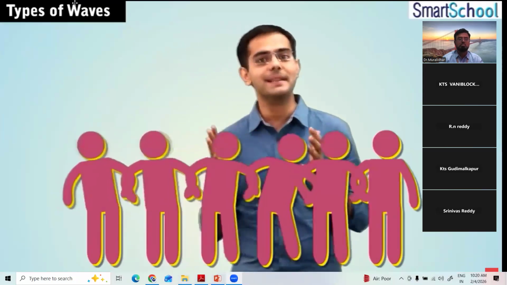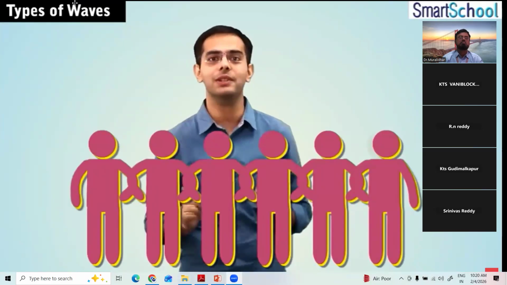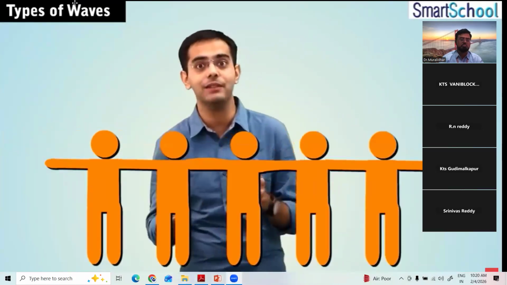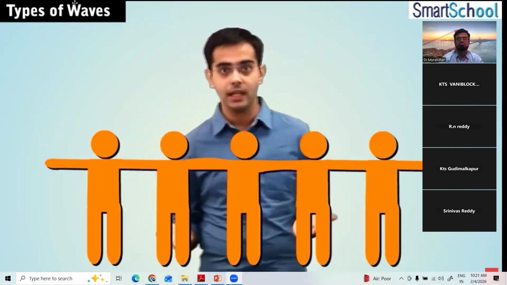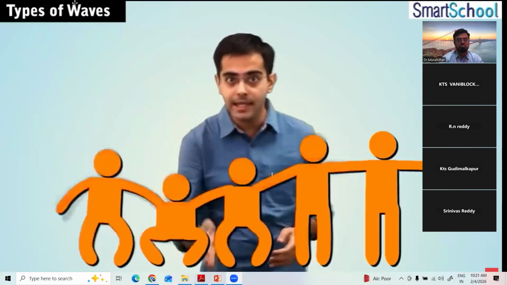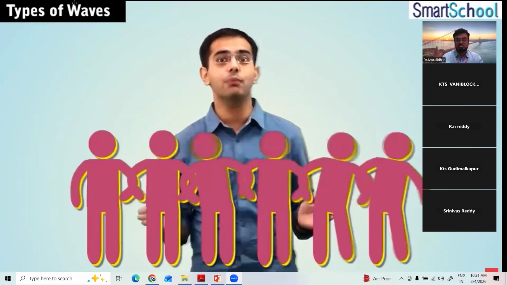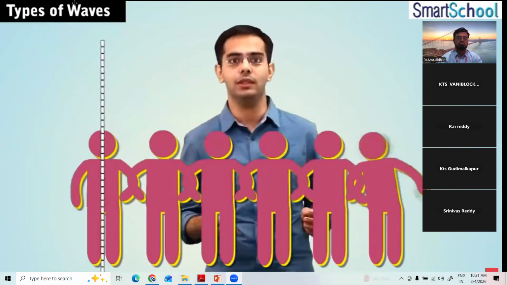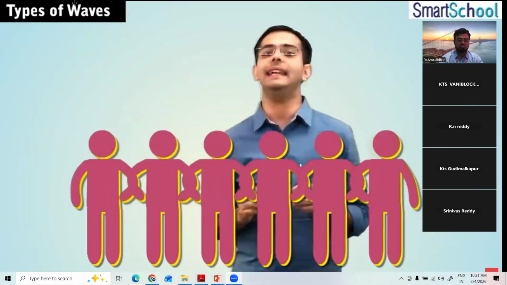So how is this movement different from the previous one, where each person was holding each other through their shoulders? Now that's something which we have to look forward to. You can see here in the previous case, each person was undergoing up and down motion, while in this case, each person is moving back and forth about their mean position. And the push and pull is transmitted to the person at the end.